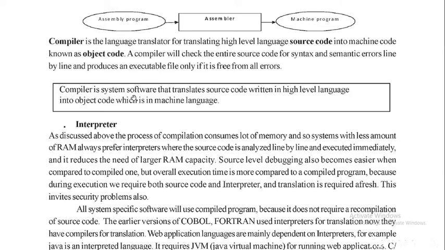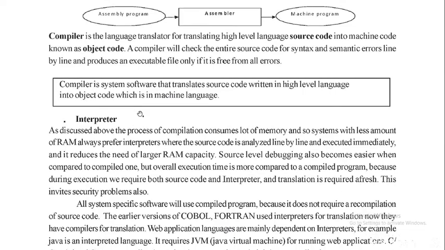See, write this definition. Compiler is a system software that translates source code written in a high level language into object code, which is a machine language. Okay, now this is the compiler definition. So they may ask you, what is a language translator? Explain the different types of language translators in detail. You have to write this explanation and the diagram. And the final one is the interpreter.